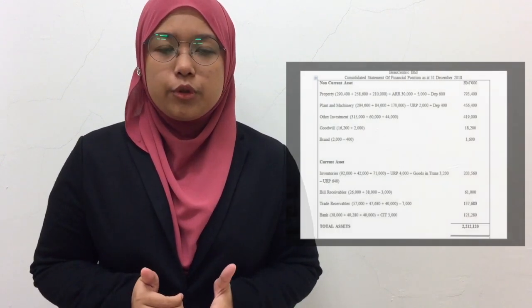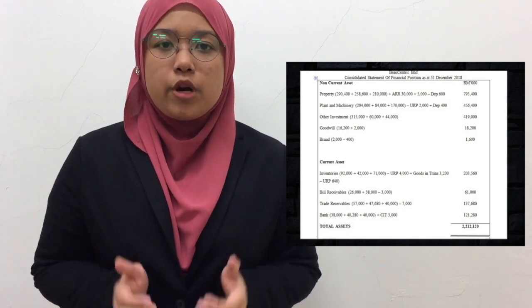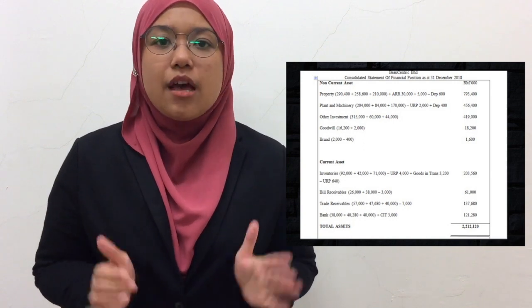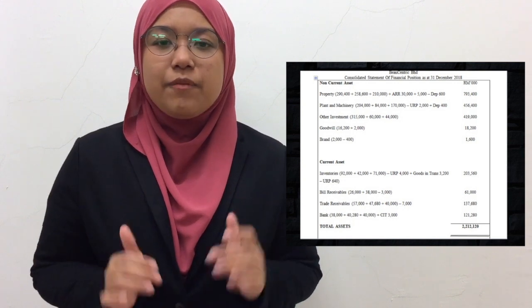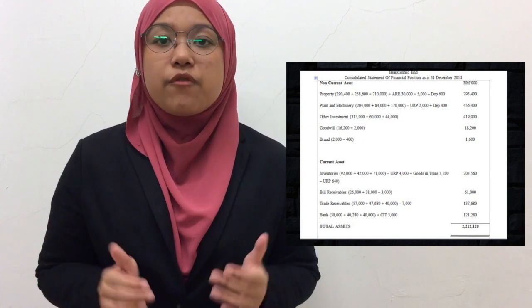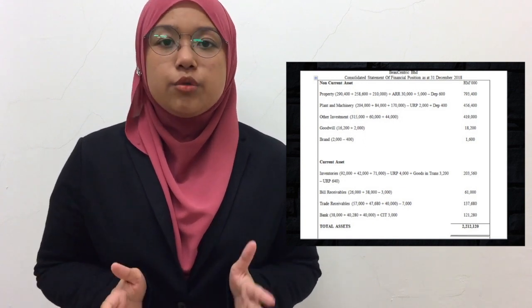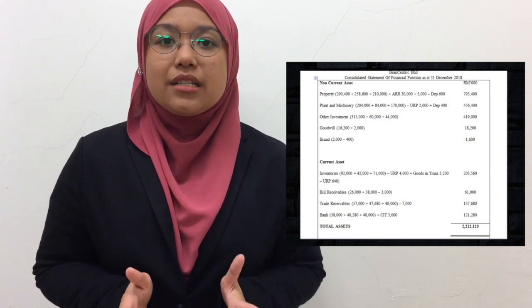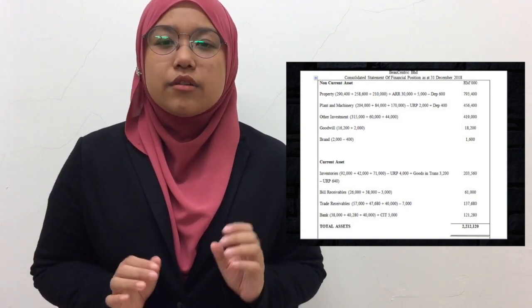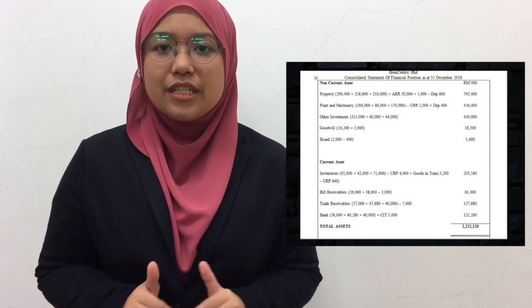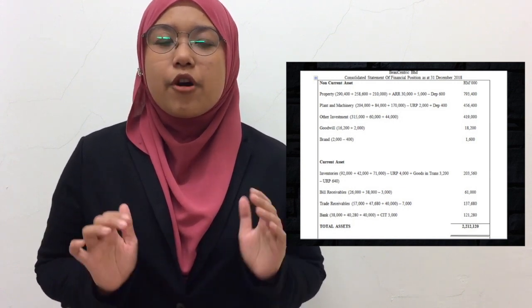We will do the non-current assets first. For property, 290.4 million plus 258.6 million plus 210 million plus ARR 30 million plus 5 million and minus depreciation 600,000, that will get 793.4 million. For plant and machinery, 204 million plus 84 million plus 170 million minus URP 2 million plus depreciation 400,000 will get 456.4 million.